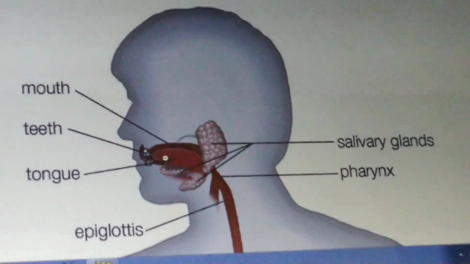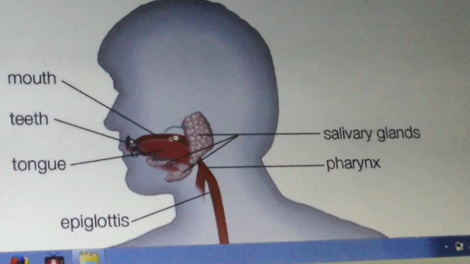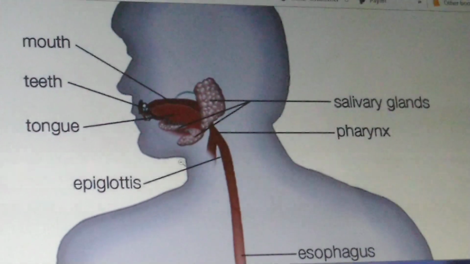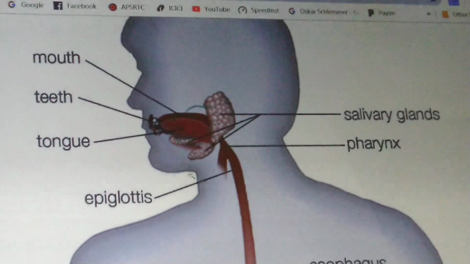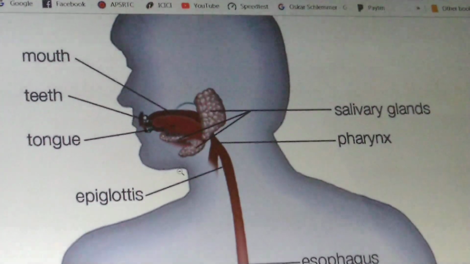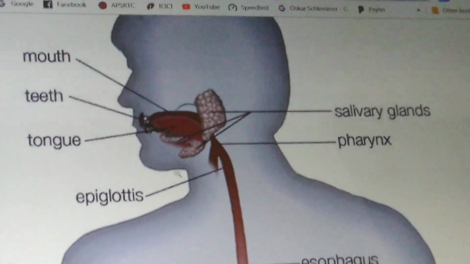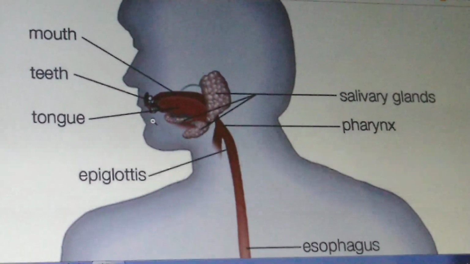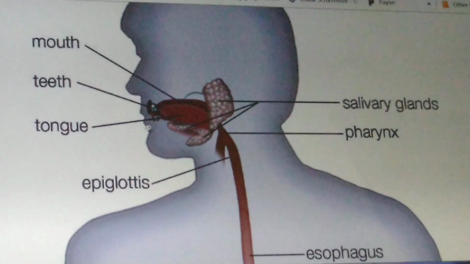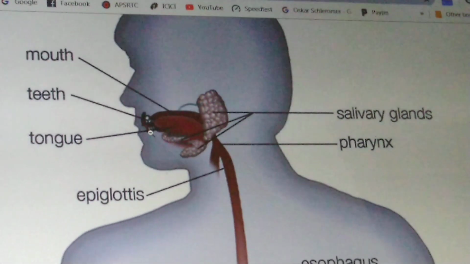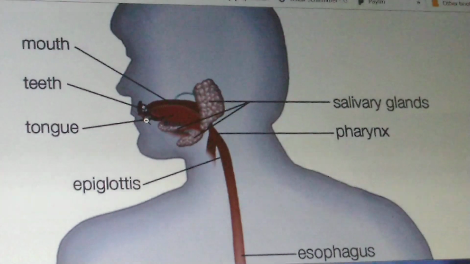Let us go deep into the nutrition of human beings. First, nutrition in human beings contains 4 steps. First one is ingestion, second is digestion, third is absorption, fourth is egestion. First step is ingestion. Ingestion is nothing but taking food into mouth.